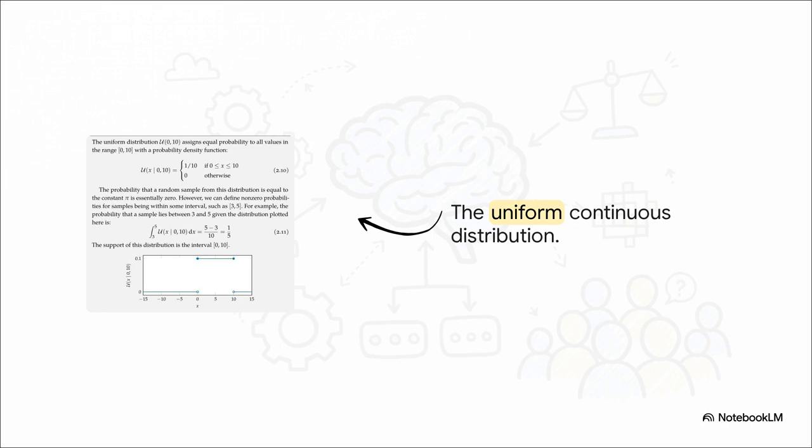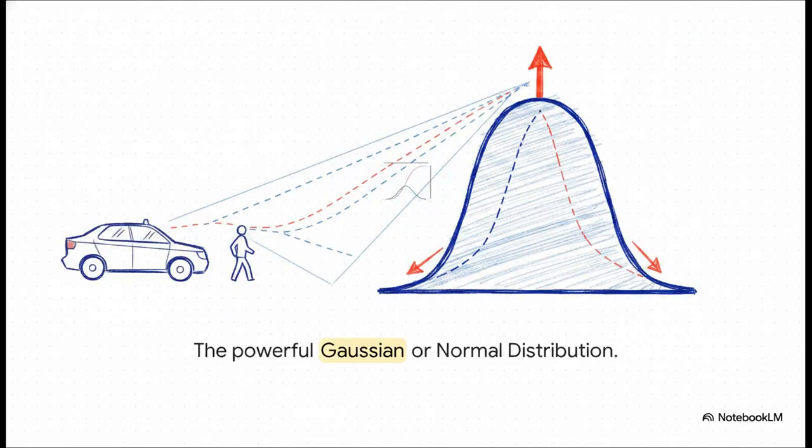The machine is essentially saying the outcome could be literally anything between 0 and 10, and I have absolutely no mathematical reason to favor one number over another. Now, contrast that flat line with this sweeping bell curve. This is the famous Gaussian or normal distribution. That peak right in the middle represents the most likely outcome.